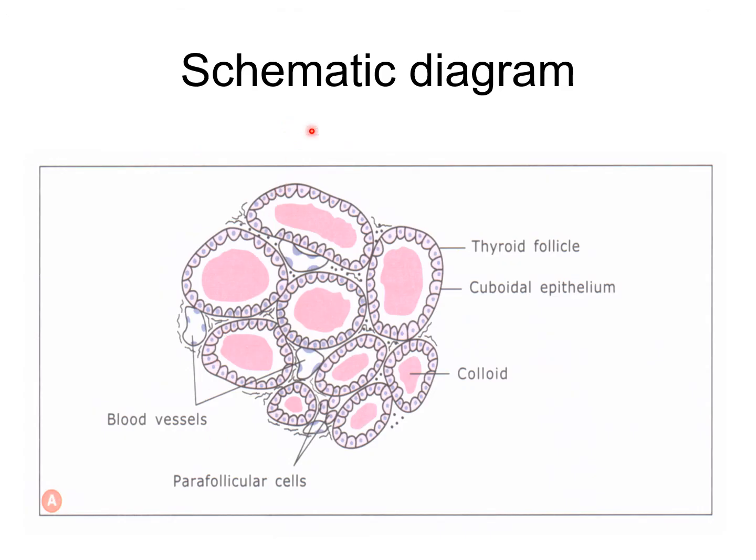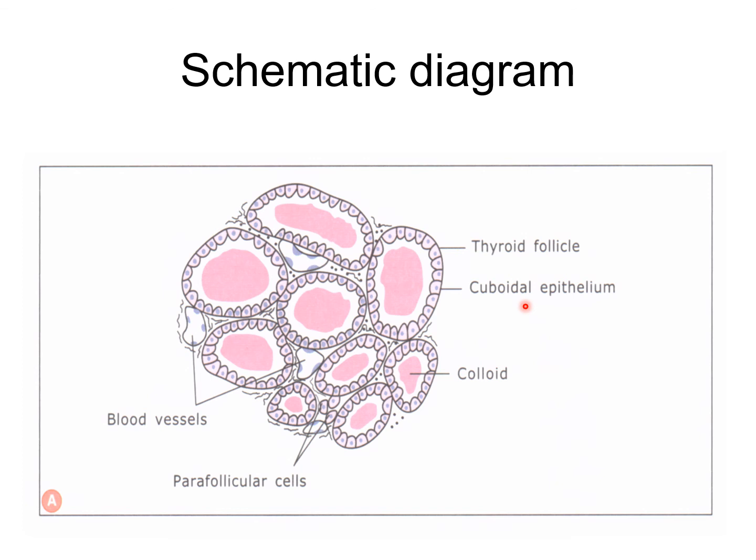Now in the schematic diagram, you can see this is the thyroid follicle, these are the follicular cells, and this pinkish structure is the colloid material. This epithelium is cuboidal epithelium, the follicular cells, because it rests on the basement membrane. The parafollicular cells are located between two follicles, in the interfollicular space, and are also called the C cells or parafollicular cells.